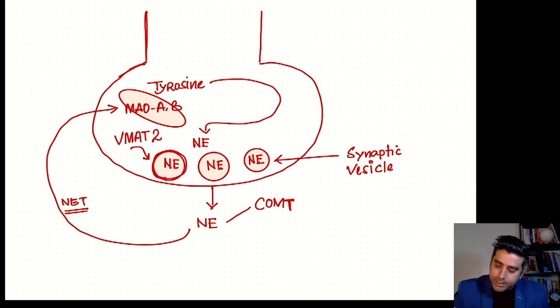But remember one thing, the norepinephrine can be degraded by the COMT pathway or by the MAO-A, MAO-B pathway. These are the two important pathways through which norepinephrine metabolism occurs. When there is an impulse, norepinephrine is released into the synaptic cleft. In the synaptic cleft, COMT, catechol O-methyltransferase, will degrade the norepinephrine, or some of the norepinephrine goes into storage for reuse, and some will be degraded by MAO-A or MAO-B. This is the life cycle of the norepinephrine.